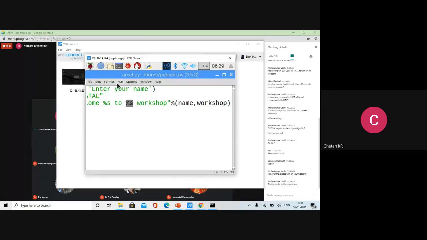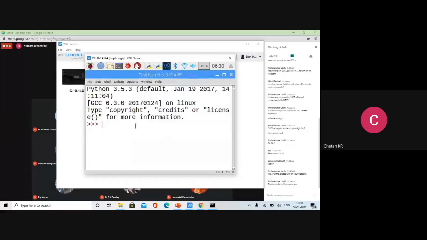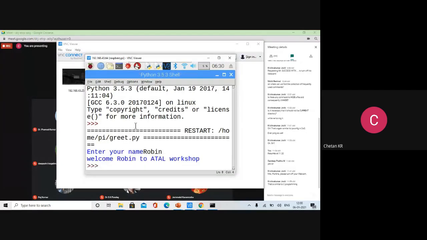So let us save and run that. Called Robin. So welcome Robin to the Atal workshop. Here, Robin and Atal are variables. They are getting the data from the variables. Okay. So this is the case.